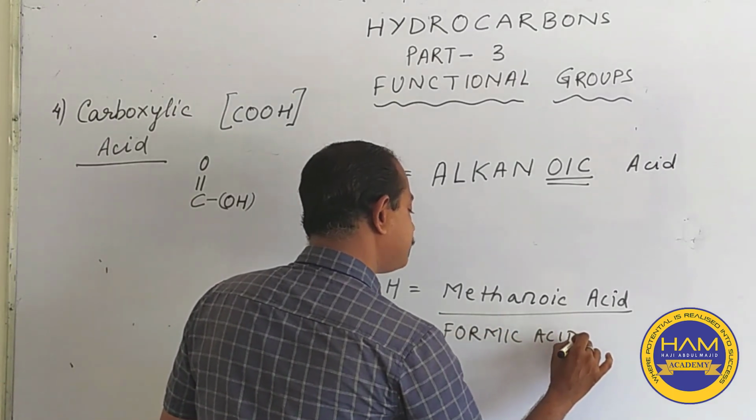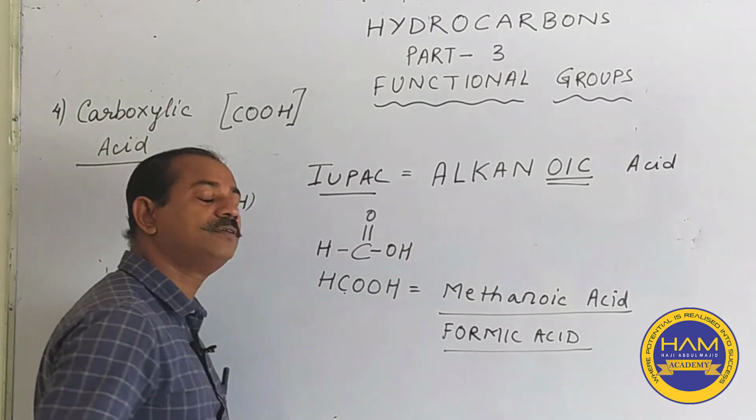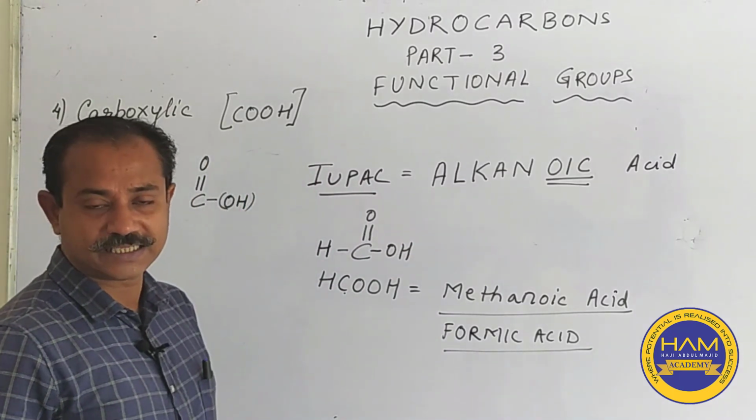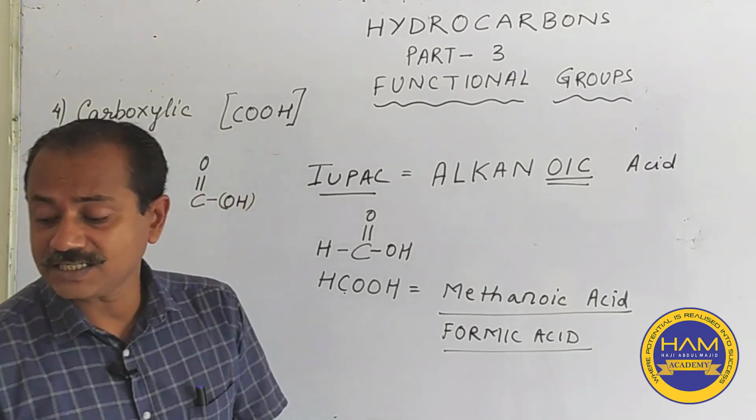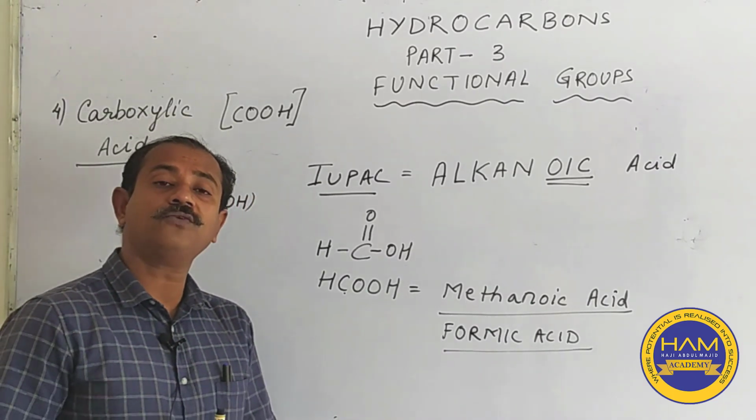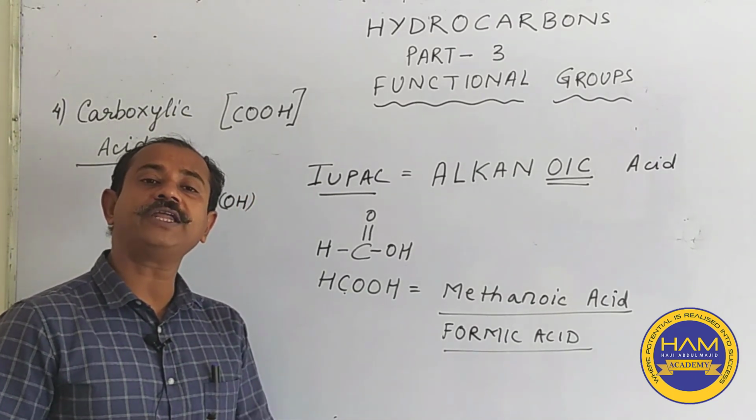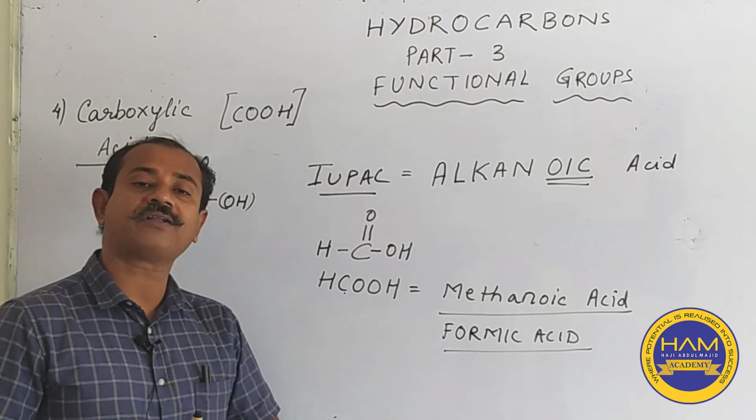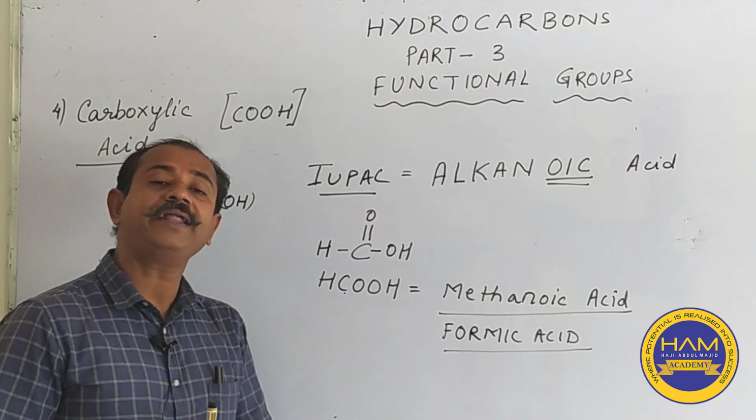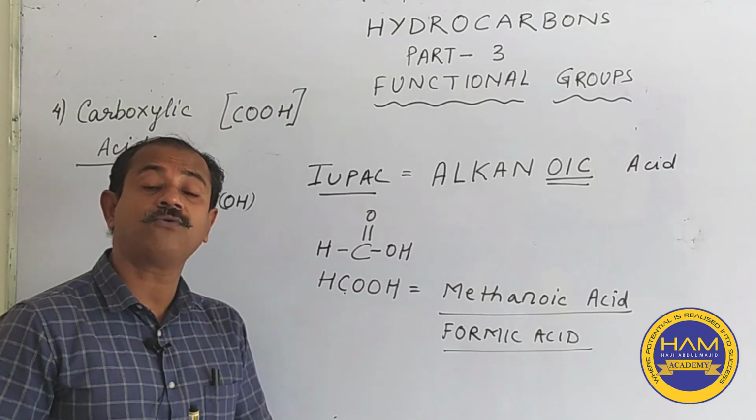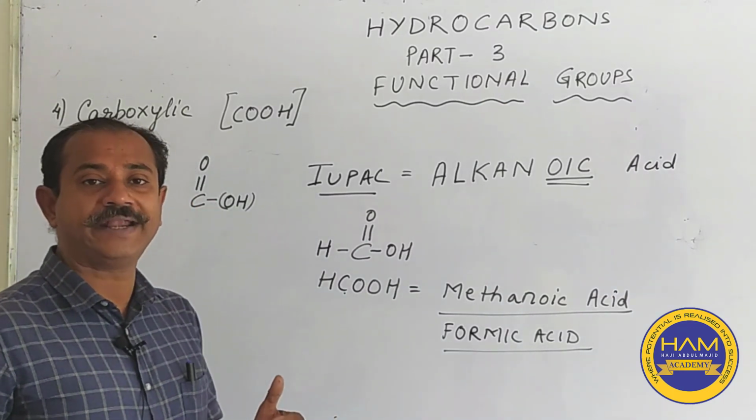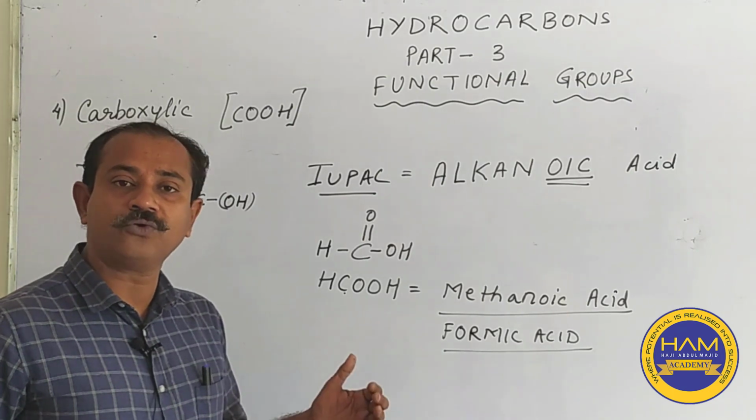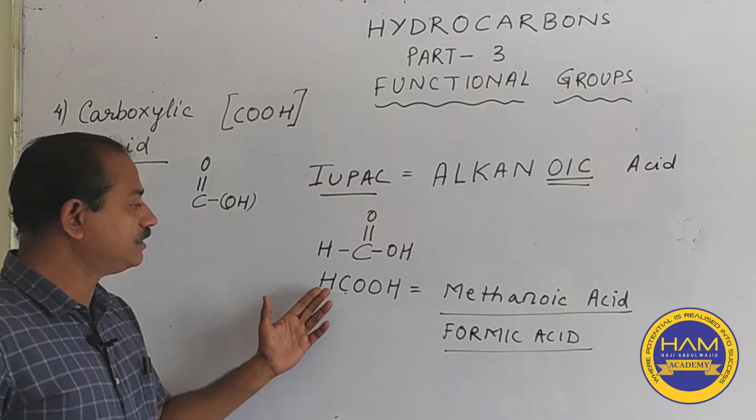Now there is a very interesting story behind the naming of this acid as formic acid, because you know these acids are found always in the bee stings or in a particular kind of red ant, and those red ants in biological terms are known as formica. Since the acid comes from the sting of those red ants, and those red ants are known as formica,